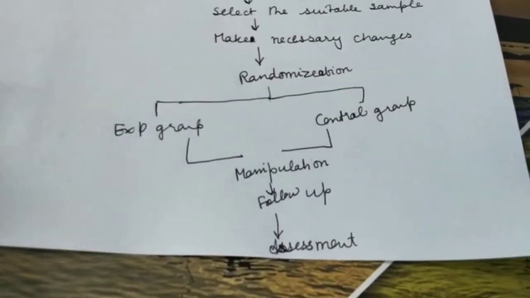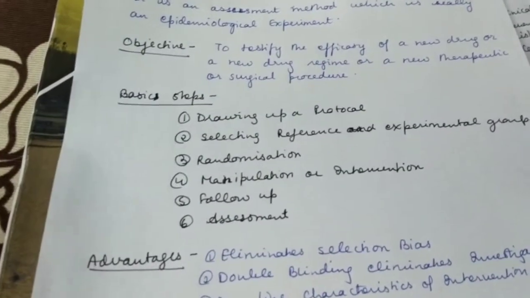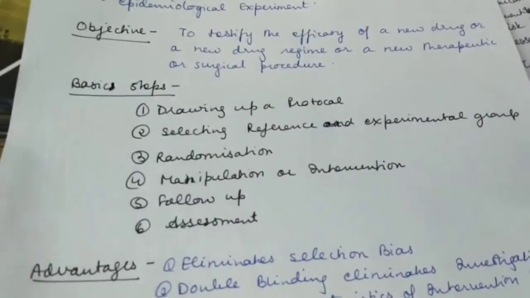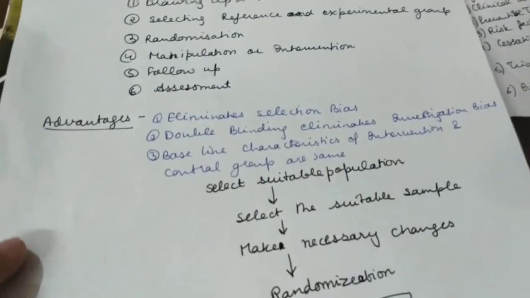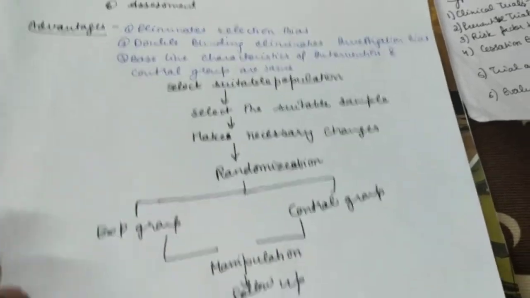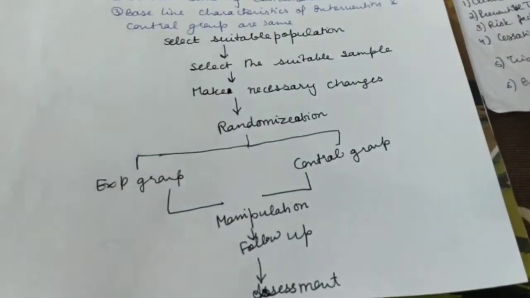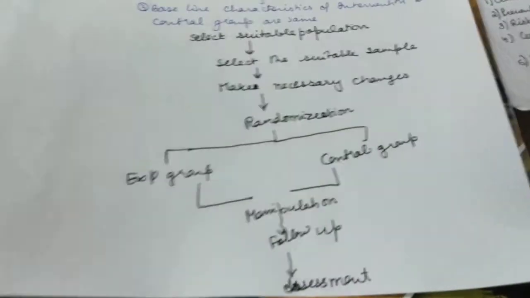So this is your simple, sweet answer about the randomized control trial. First, you'll talk about the definition, then objectives, then basic steps. You can elaborate them from the book also. And then you'll talk about the advantages. And then you can draw this flowchart to show how you have done all this process. Okay? So this will make your answer nice and elaborate.